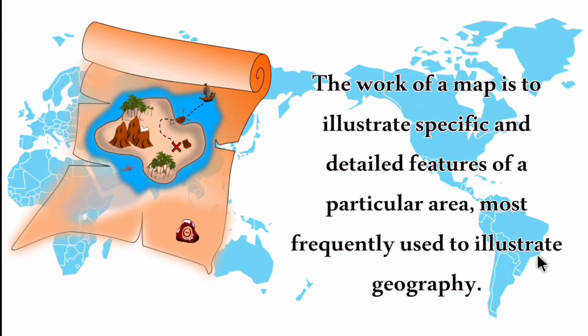The work of a map is to illustrate specific and detailed features of a particular area, most frequently used to illustrate geography. The main work of a map is to provide details about the features of a particular area, for example water resource features, soil features or climatic features. From the map, we can get the direction as well as the soil nature, for example in a soil map.